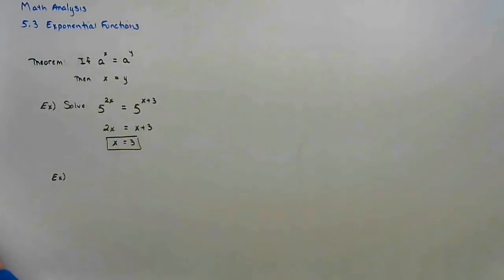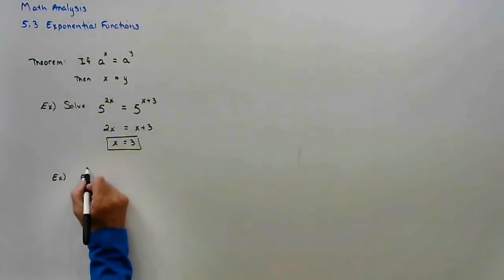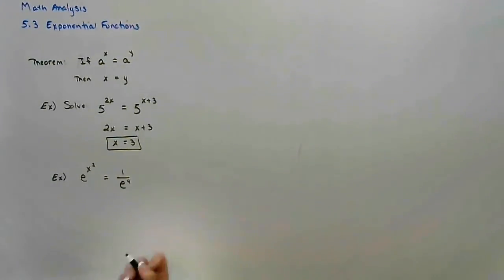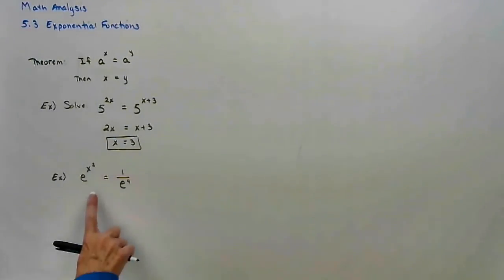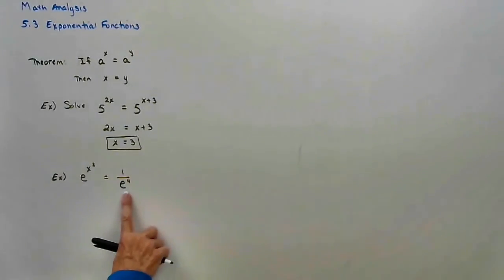And somebody might ask, what if the base is something else? Let me give you base e. e to the x squared equals 1 over e to the fourth. We haven't talked about e. e is Euler's number, and I'll write that down in just a moment. But that doesn't matter right now because our base is e. Is our base the same? Yes.